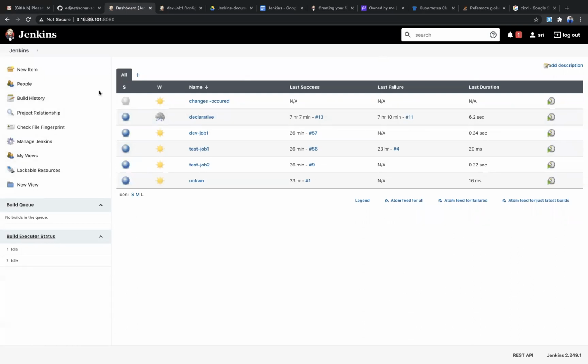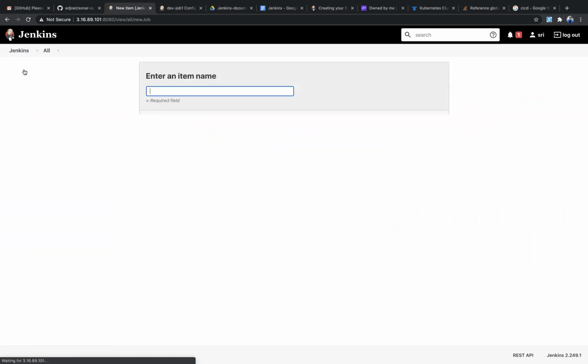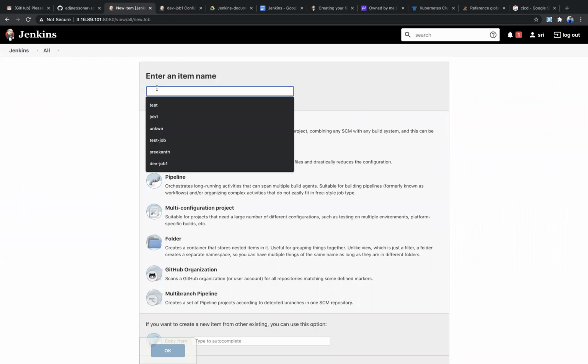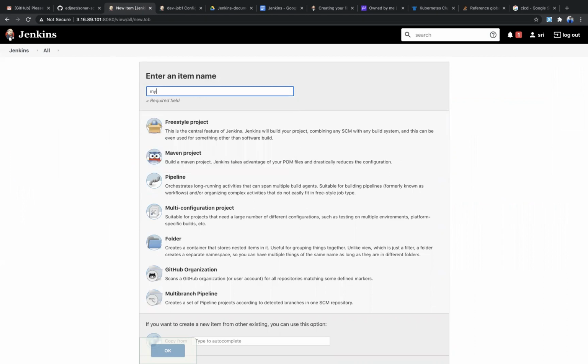On the left-hand side, the first option of Jenkins is called New Item. New Item means a new job. If you want to perform any task, you should create a new job. Then you can give it a name, the job name. You can give anything, like my first job, but with no spaces. You should give a single-word job name, and no special characters should be added.